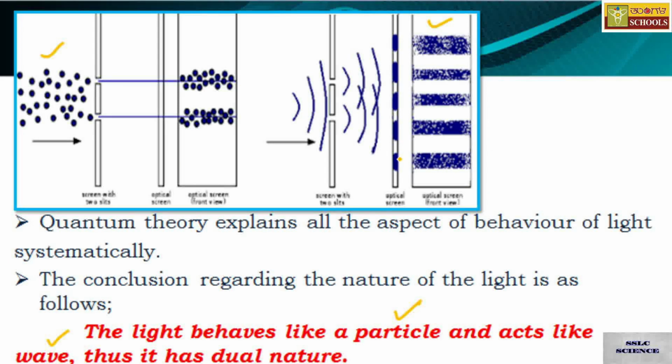In the end, this theory is the accepted theory for understanding the properties of light. Light behaves like a particle and light behaves like a wave, and hence you can call it dual nature.